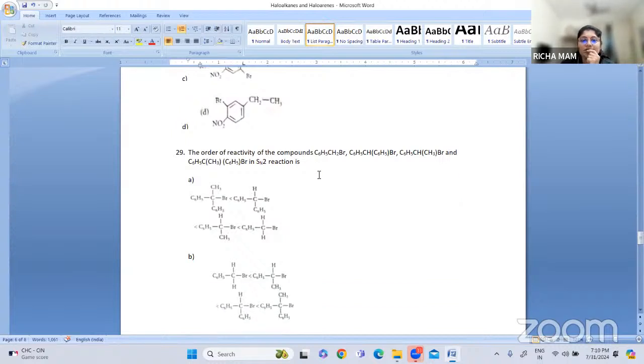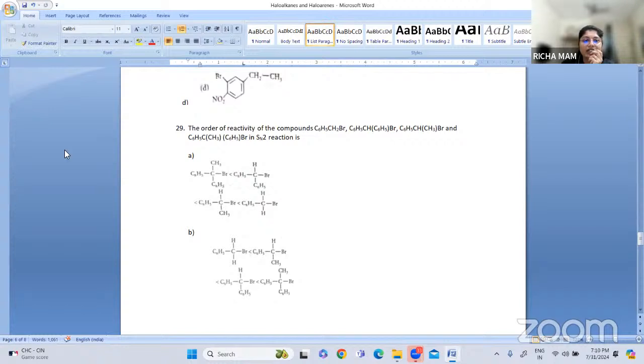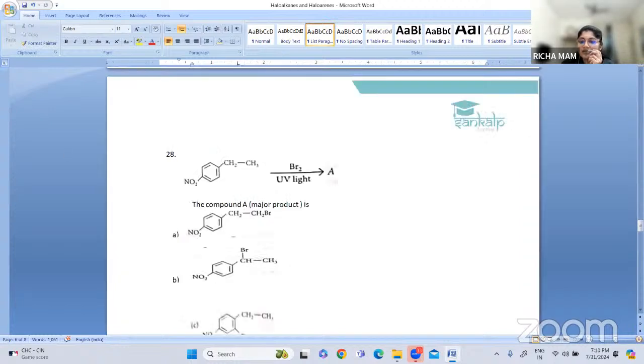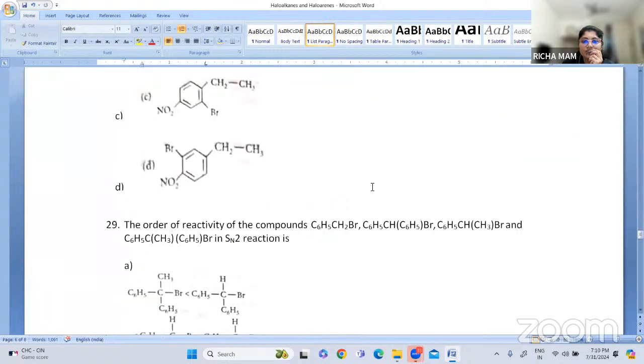The order of reactivity of the compounds. There are four compounds in SN2 reaction. Can you tell the order of reactivity? So let me write the compounds. So these are the four compounds. You have to tell the order of reactivity. So first one is C6H5CH2Br. Then another is C6H5CH